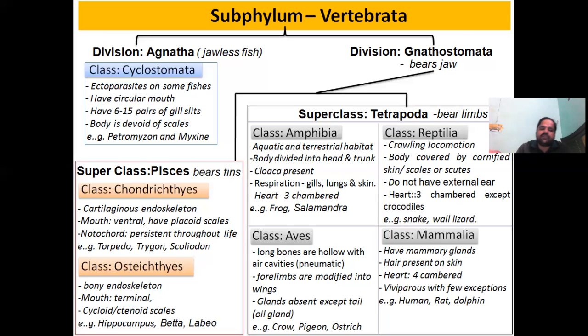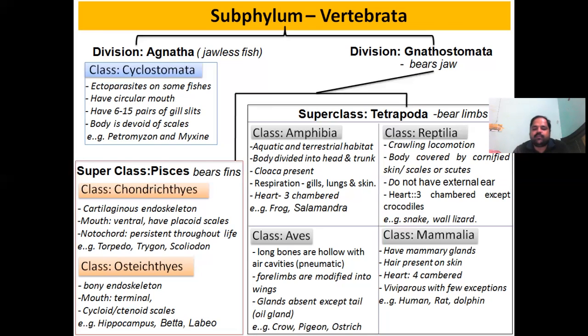Now we'll discuss another class, Aves. All the birds come under this category. Some characteristics are that their long bones are hollow with air cavities, which is called pneumatic bone.